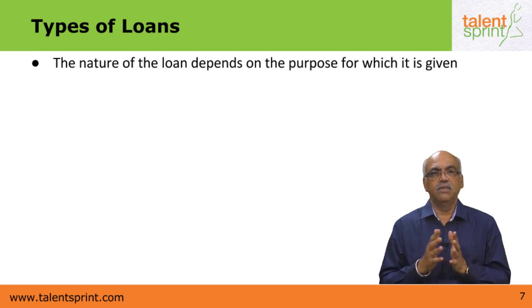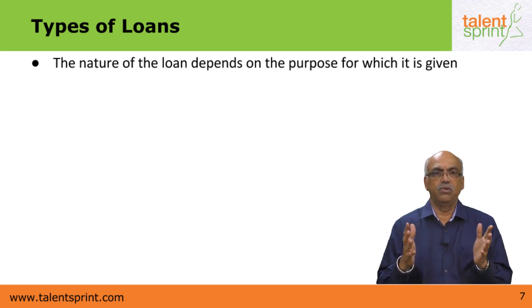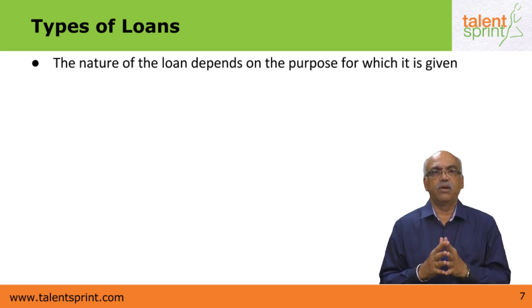A cash credit is given for the purpose of meeting working capital requirements. An overdraft is given for the purpose of meeting temporary requirements of credit for the borrower. A term loan is given for the purpose of a long-term loan relationship, for example, for the purchase of machinery. That is, machinery may cost a few lakhs of rupees. It cannot be repaid by the borrower within a 1-year period. So normally these loans are given for a 5 or a 10 or even 15-year period. That's called a term loan. And of course, a demand loan is that which is repayable on demand, normally within a period of 1 year.